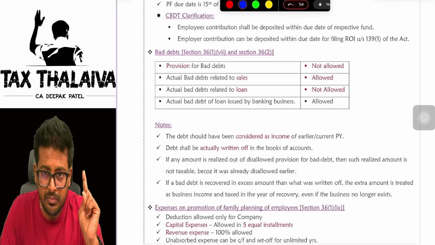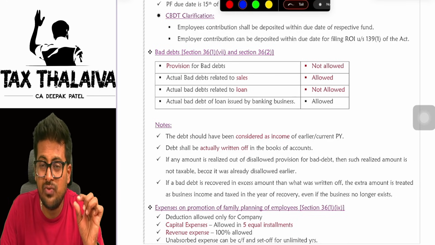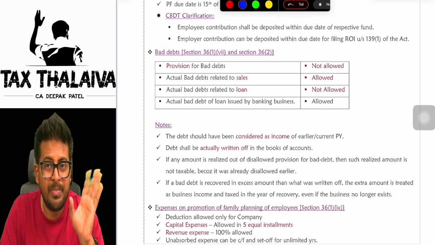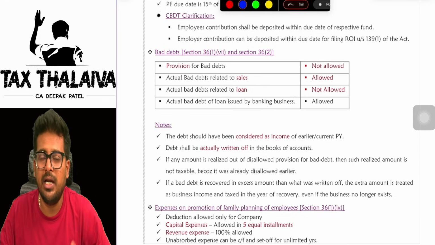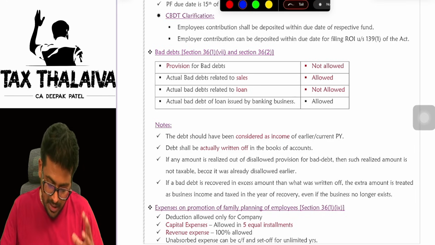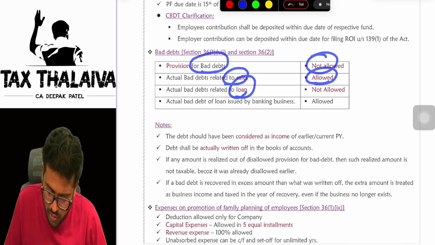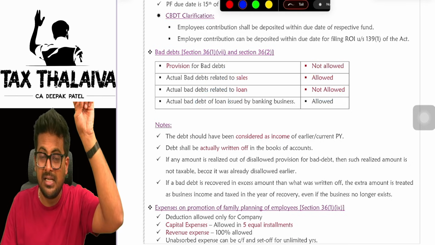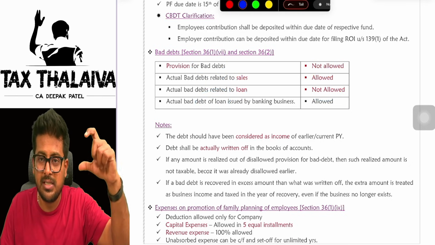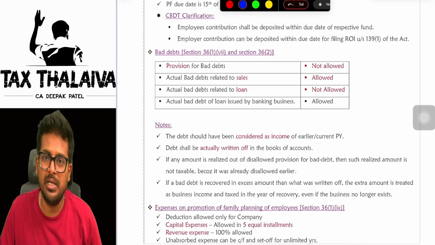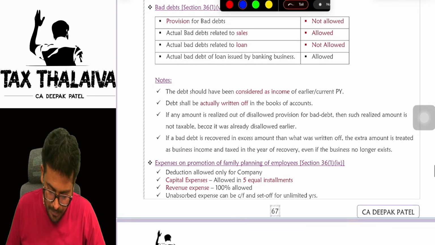But provided you actually are claiming that bad debt in your books of accounts, provision of bad debts is not allowed. Actual bad debt, if you are reducing from your income, that is allowed. Provision for bad debts not allowed. Actual bad debts on sales allowed. Bad debts on loan not allowed. Actual bad debt on loan for a banking business, it is a revenue, normal business, normal transaction. So for banks, if a loan was not repaid by someone, that is allowed.